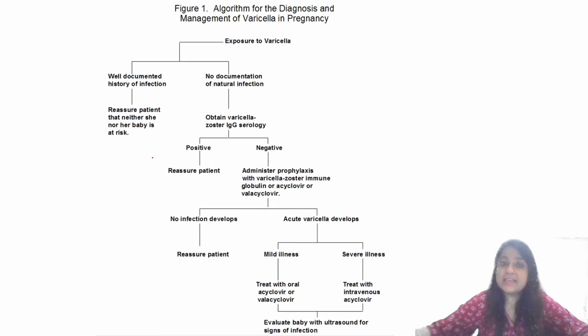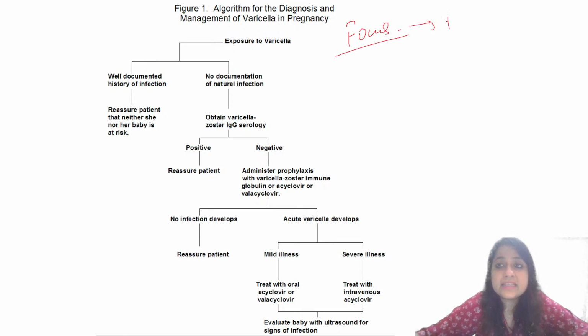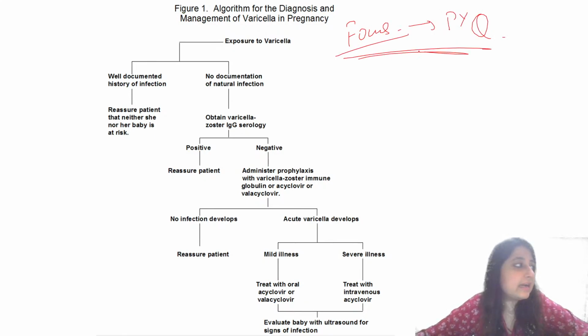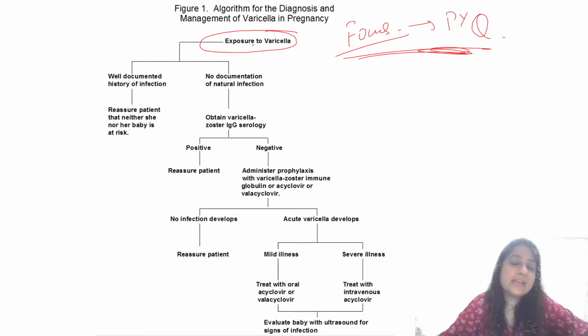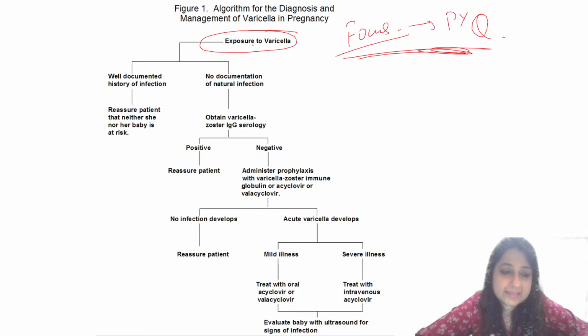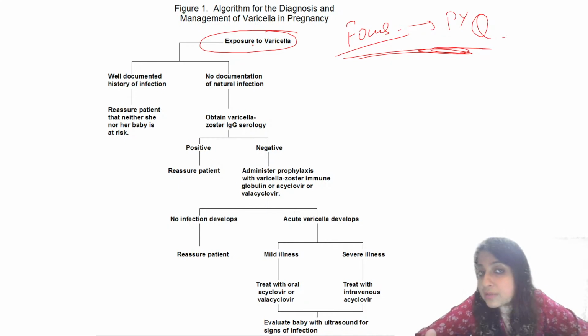Okay? Now, this chart I want all of you to focus on. This is important. It can come in the form of a PYQ also. How do we diagnose and manage varicella pneumonia in pregnancy? Very important. Okay? So, if a pregnant woman gets exposed to varicella, she comes in contact with someone who was suffering from chickenpox.